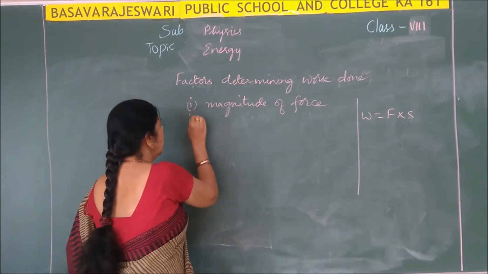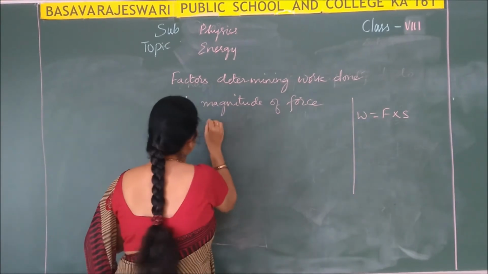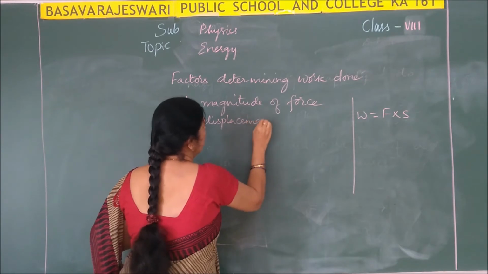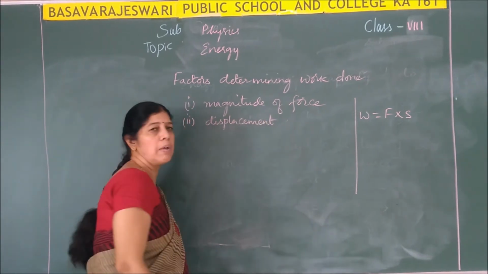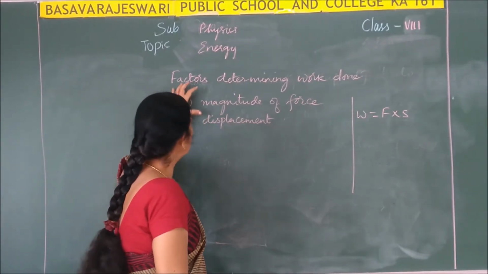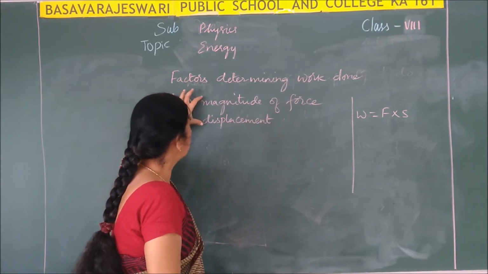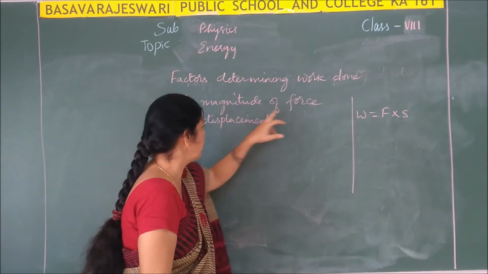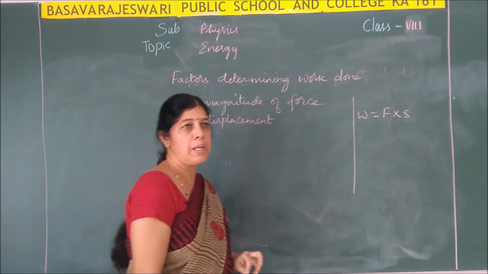And what is the second factor? As there is a displacement in the formula, displacement is another factor which affects the work done. So remember, work done is based on two factors. One is force, that is the magnitude of force, and then displacement.